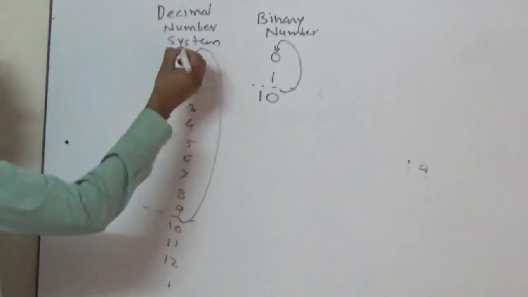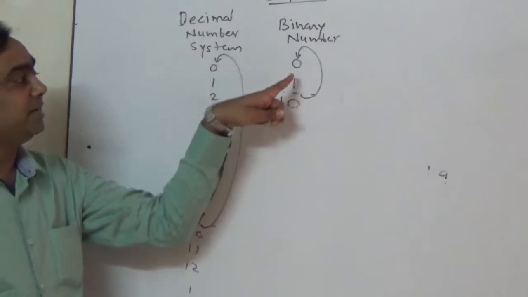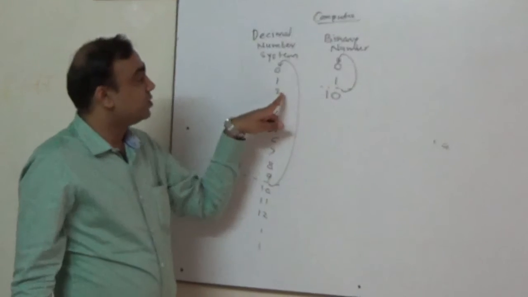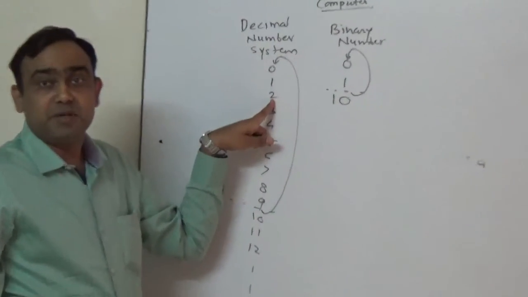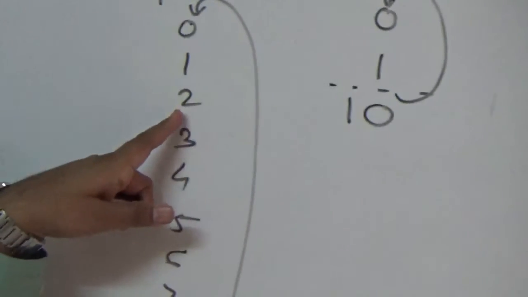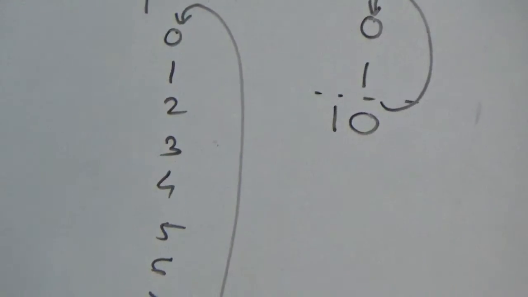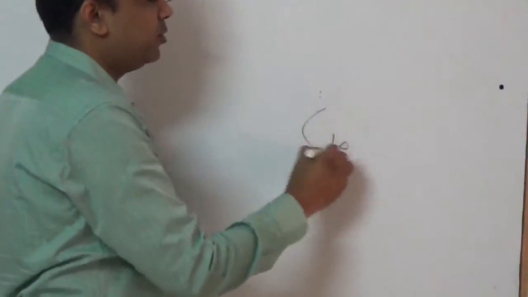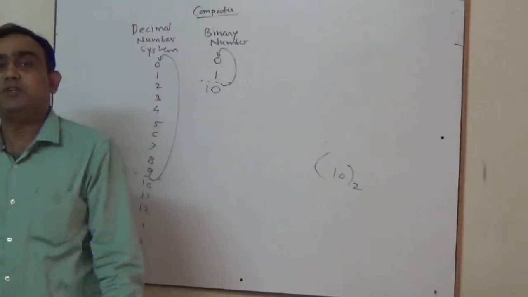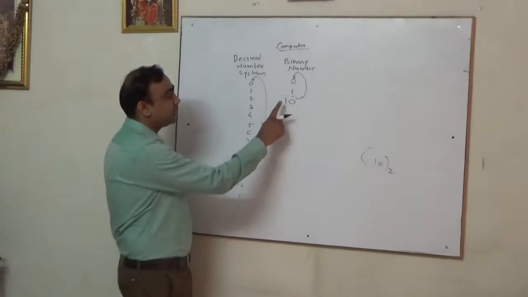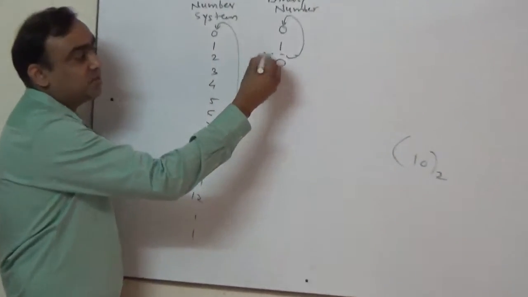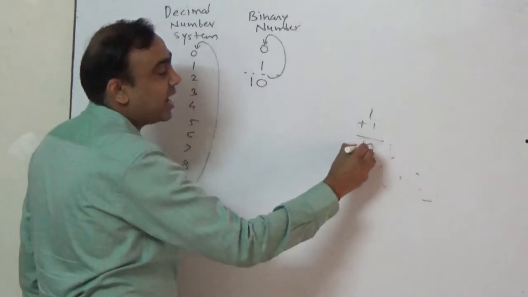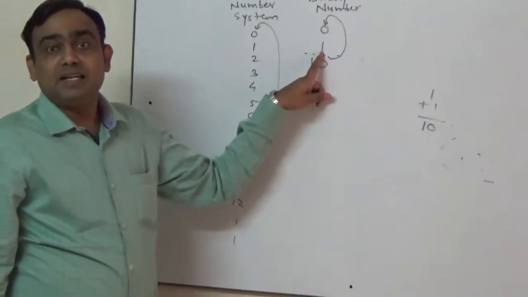Look at this. This was the cycle of decimal. Now this is the cycle of binary. So this 10 is not a ten now. It is a 2, if you compare with the decimal number system. If you go to a coffee shop and order coffees and you say I want 10 cups, and I am talking in binary, how much coffee will you get? You will get 2 coffees, because this 10 is 2. In this way, the rule behind binary is 1 plus 1 is 0 and carry 1, because 1 is the last digit.